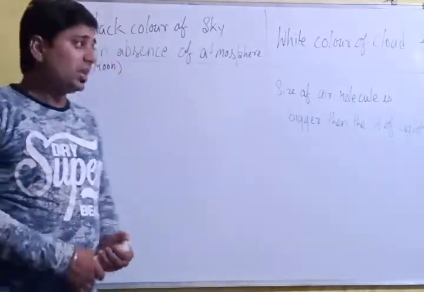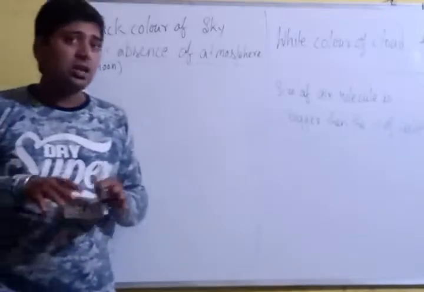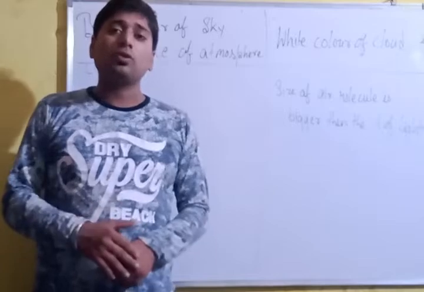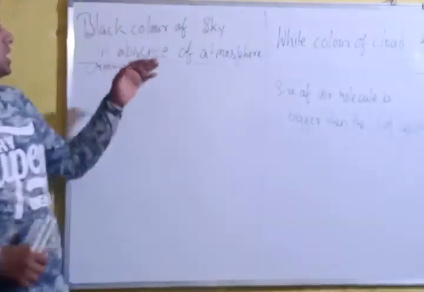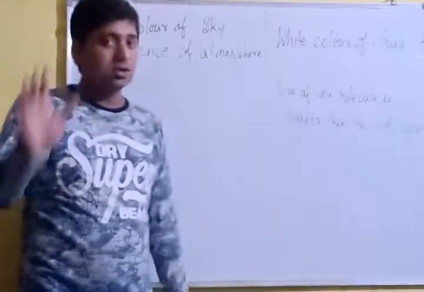Okay. Similarly, the moon has no atmosphere, so due to the absence of atmosphere, its sky looks black. So the sky will look black if the atmosphere is not there.